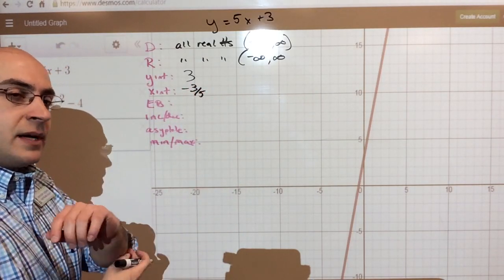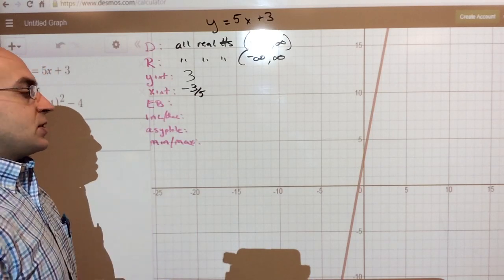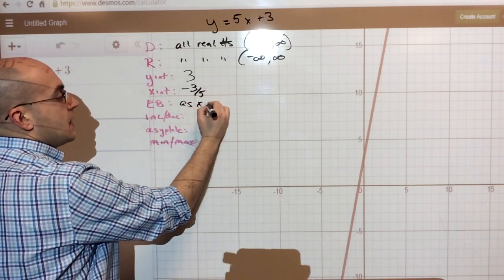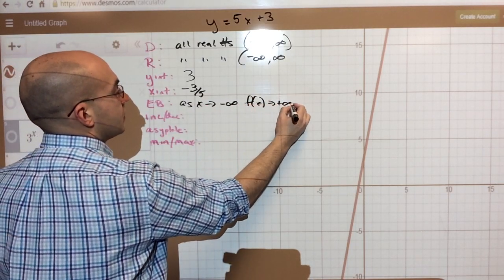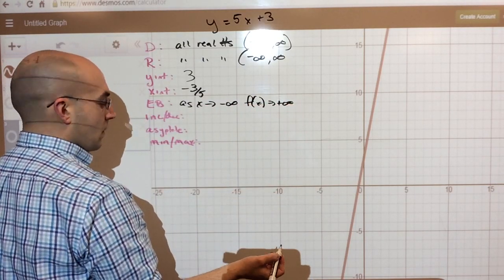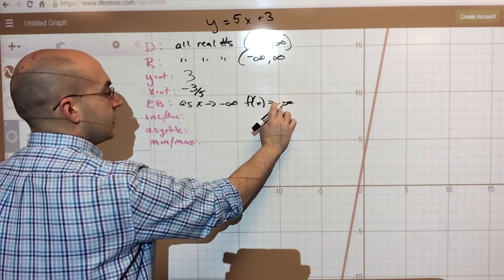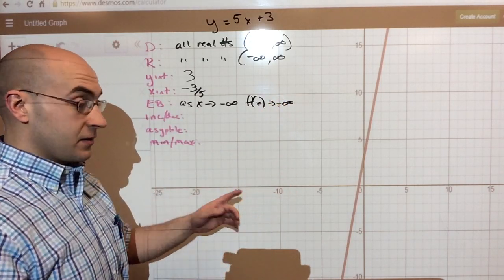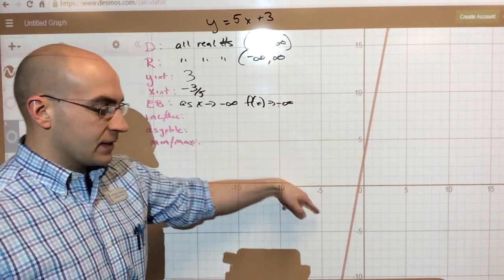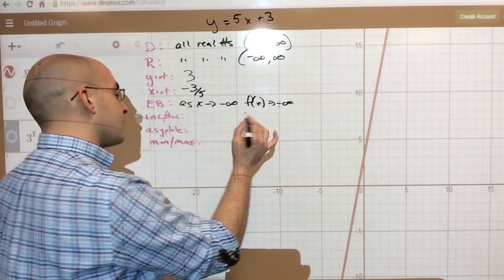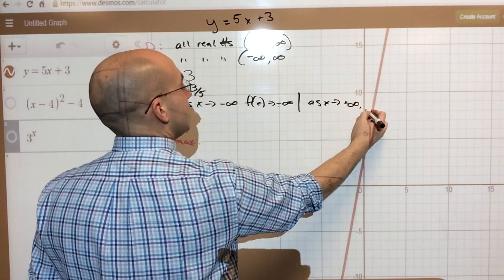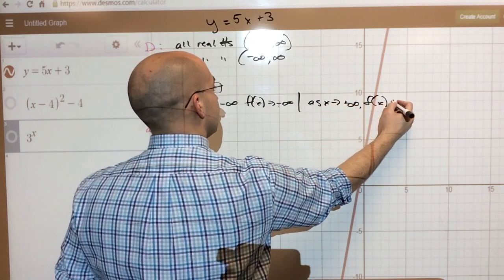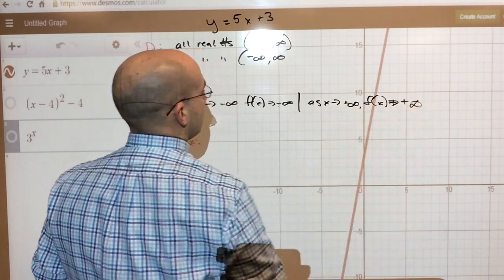End behavior. And yes, you can do end behavior for these. As x approaches negative infinity, f of x approaches positive infinity. No, I lied. It's negative infinity. Sorry, I was getting confused. As x approaches negative infinity, f of x approaches negative infinity as well. And the opposite is completely true. As x approaches positive infinity, f of x also approaches positive infinity. Trying to go fast.